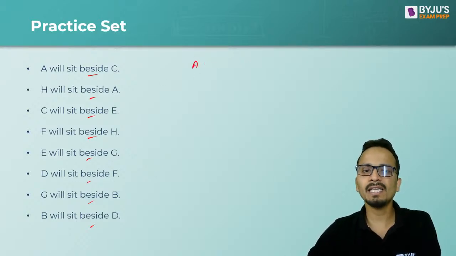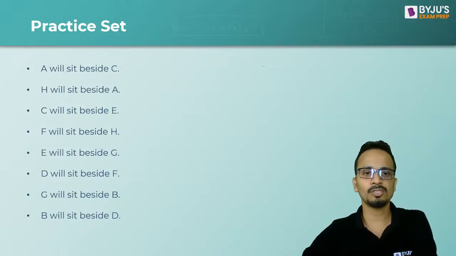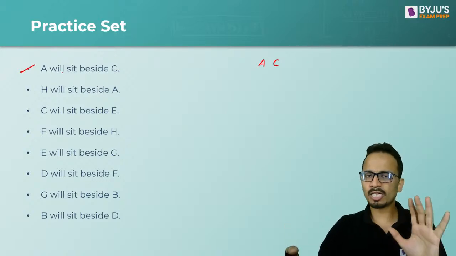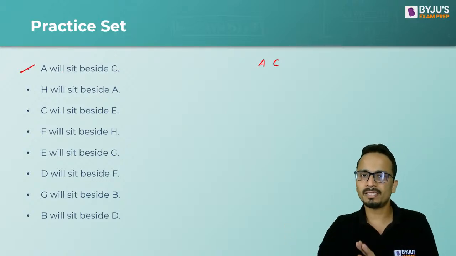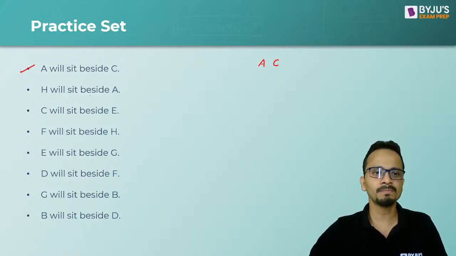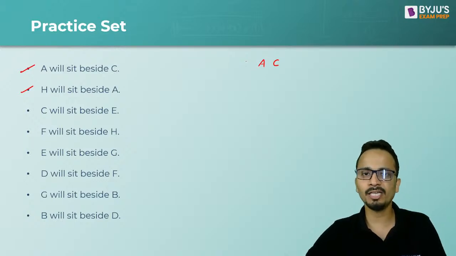So A and C are adjacent, right? H will sit beside A. One second. Okay, so again, A will sit beside C. First condition is over. I'm not considering this as the left or right. I'm just putting them adjacent. So if A is here, C is here, H will sit beside A. So H will also be the neighbor of A. So H cannot come on the other side. So H will come on this side.